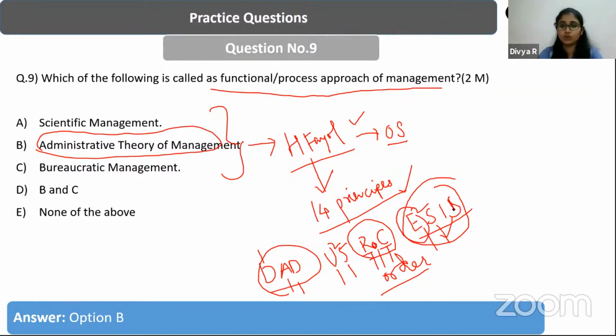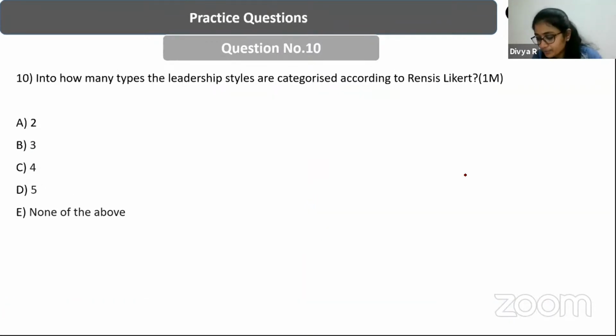Right? So these are the 14: 1, 2, 3, 4, 5, 6, 7, 8, 9, 10, 11, 12, 13, and 14. So these are the 14 principles of management that were given by Henry Fayol, right?